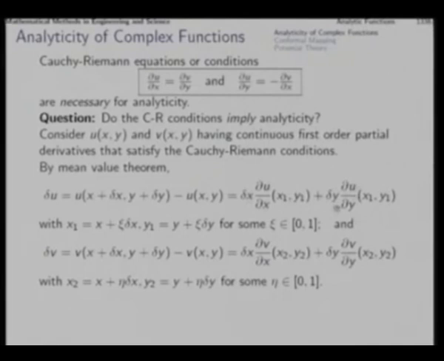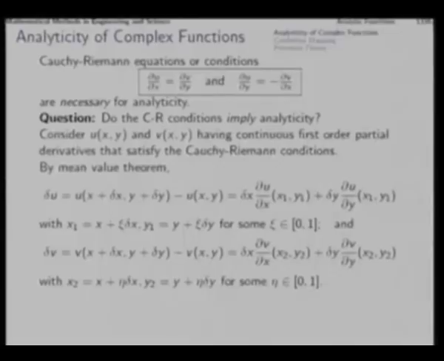So, we are keeping only the first order change. So, we use the mean value theorem up to the first order, which is Lagrange's theorem for that matter. So, this x1 y1 is a point which is in the line segment joining x y to x plus delta x, y plus delta y. That means, for a xi in 0 to 1, x1 is this and y1 is this.